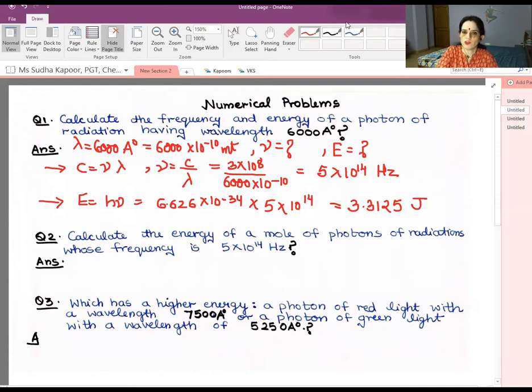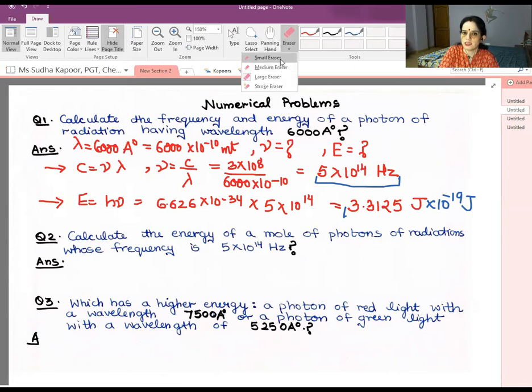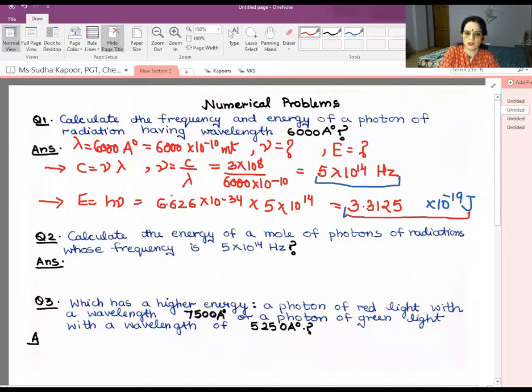So both the parts can be calculated. The nu, that is the frequency part, and also the energy which is in joule. So nu is 5 into 10 to the power 14. And what about E? 3.3125 into 10 to the power minus 19 joule. So don't forget to put the things properly along with it. Okay, now both the answers are available here. You can highlight that part of your answer.